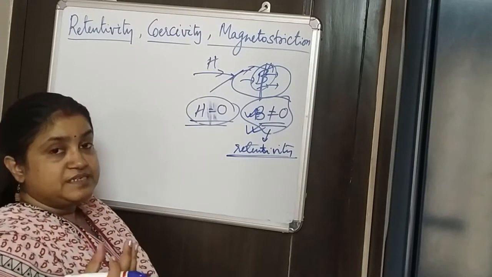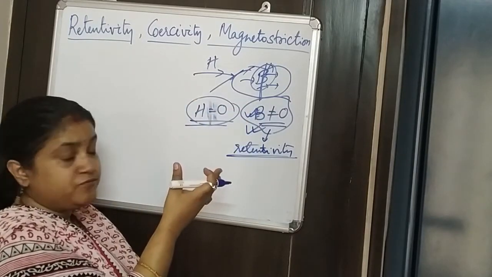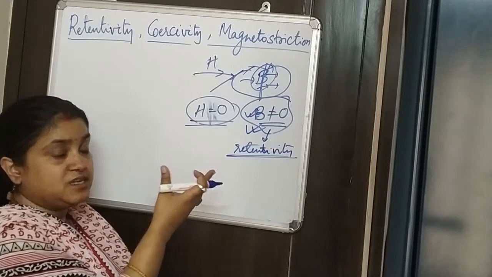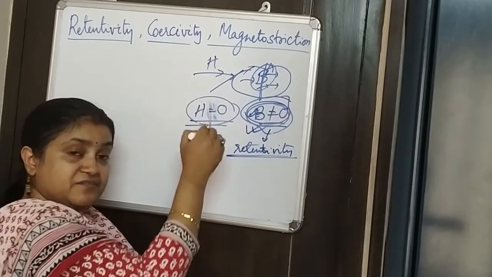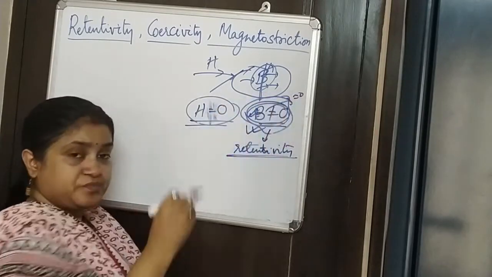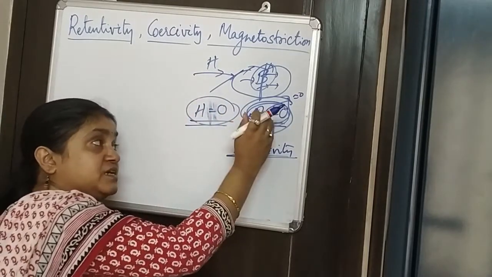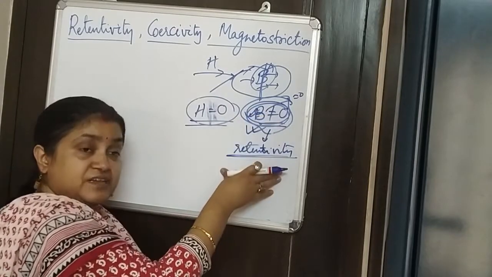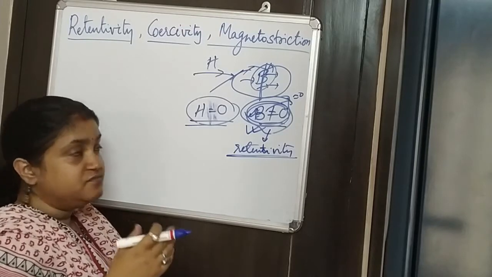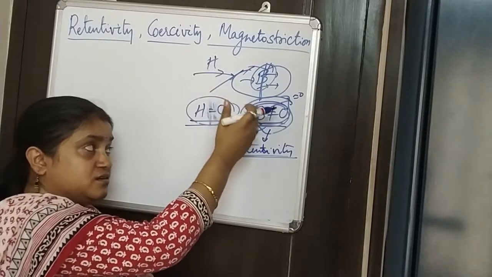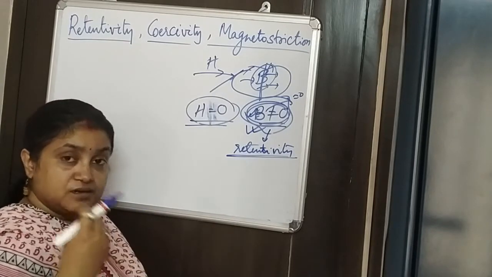Now most of the material in this case, if you shake it or apply some external force, this induced magnetic field inside will become 0. Even though you have removed the field, whatever retentivity was left inside, if you shake it or give external force, whatever magnetic field was retained will be removed.